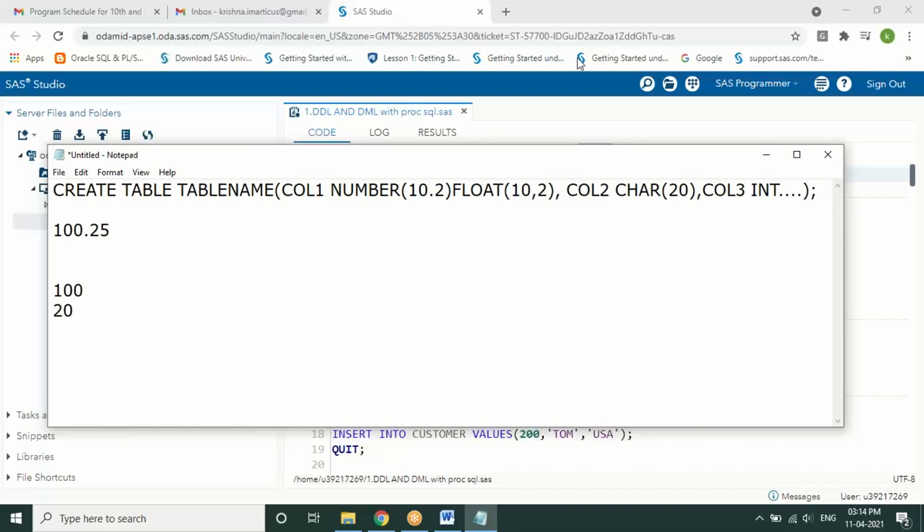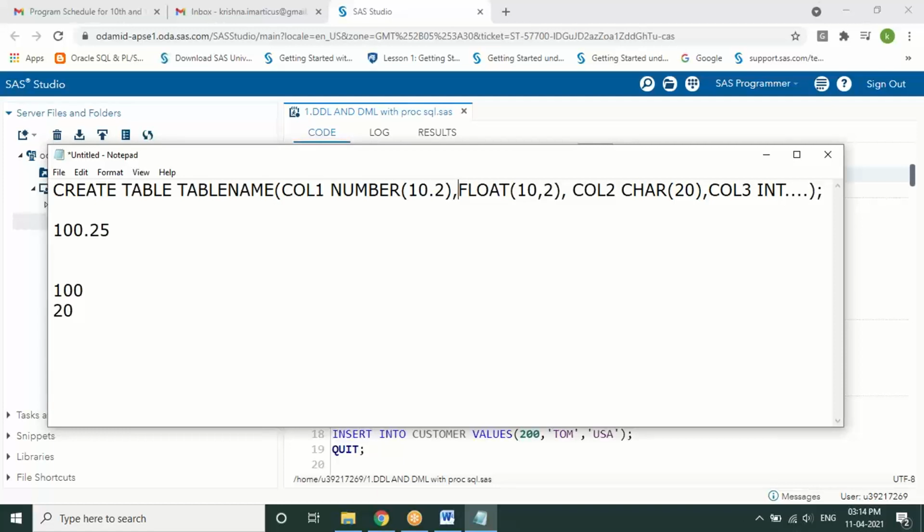Okay, got it? In column 1, you have mentioned number 10 comma 2. So the 10 means the total width, up to 1 followed by 9 zeros, and the 2 is for 2 decimal places, like 25. The total width will be the same, 10. The same thing can be done through float also, right? Yes, both can be the same. There are different data types; whichever you want, you can use it, and it varies with the length that is getting stored.